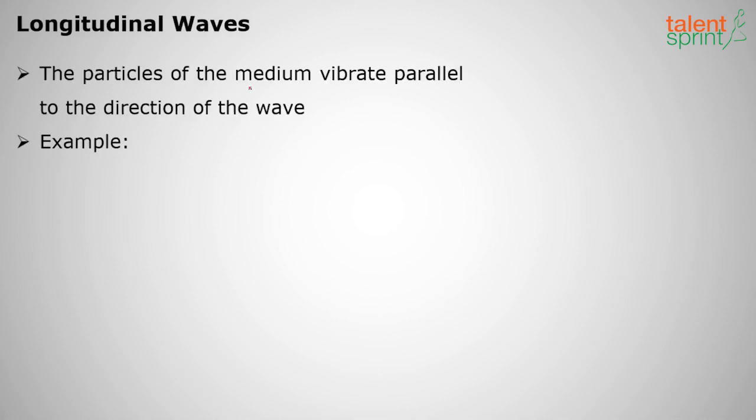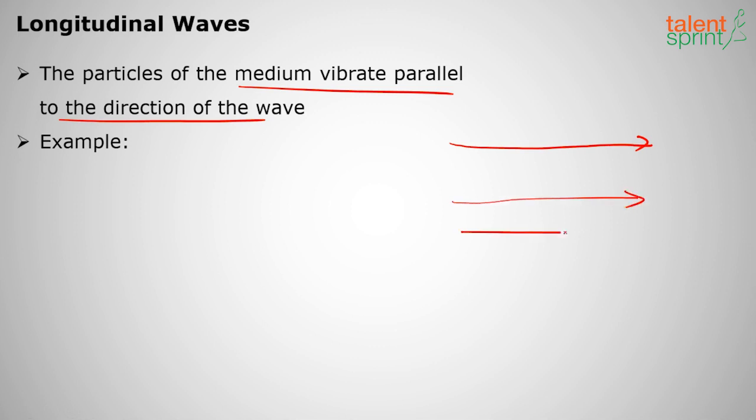The first is longitudinal waves. The particles of the medium vibrate parallel to the direction of the wave. What is this, parallel to the direction of the wave? Suppose there is a wave going like this. It is vibrating parallel to this. That means if I draw a line, it is moving parallel to the direction of the wave.